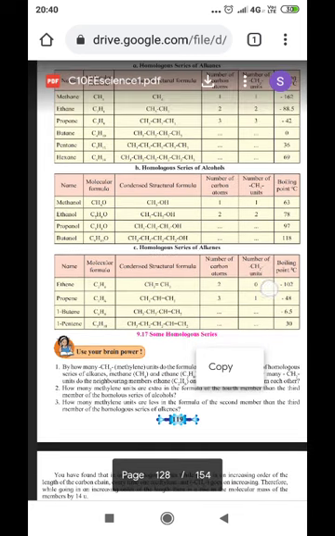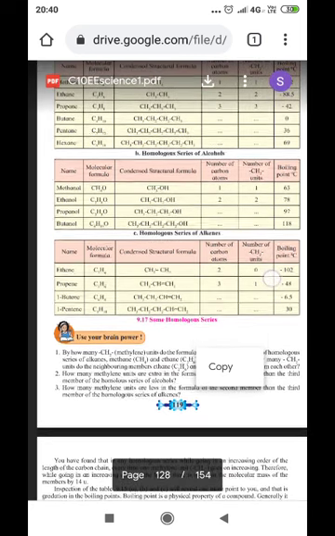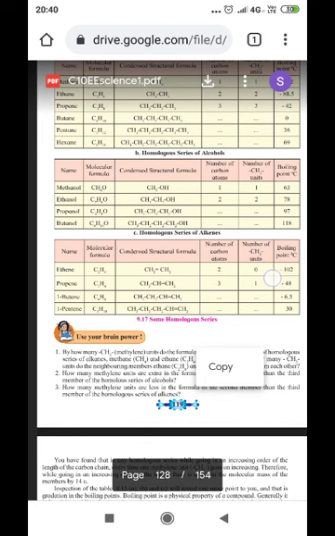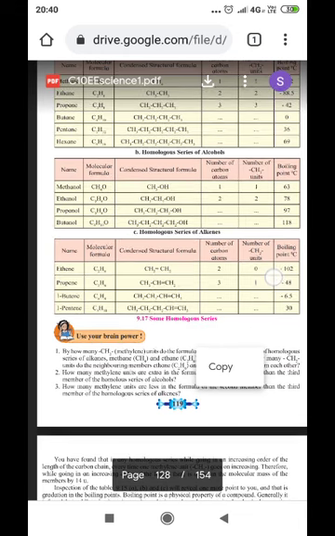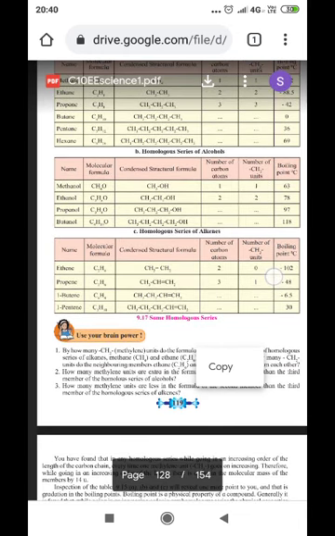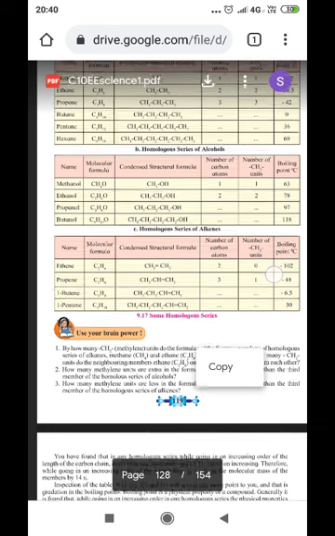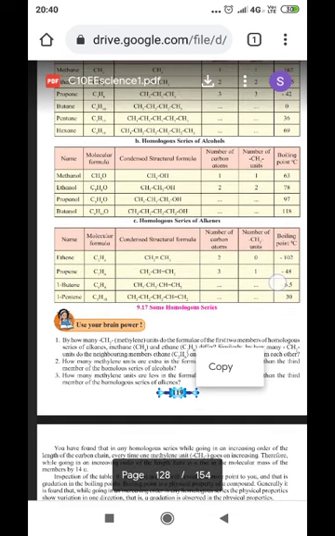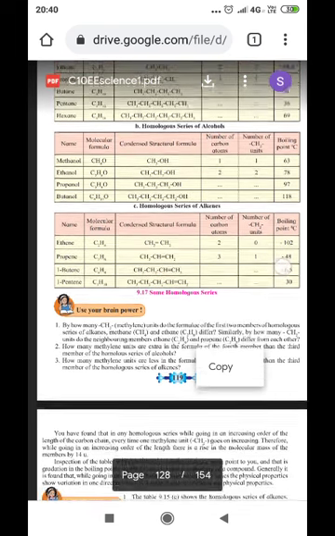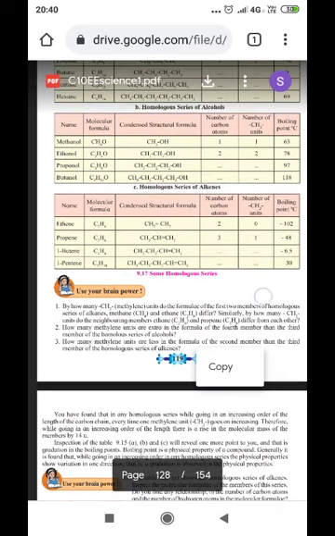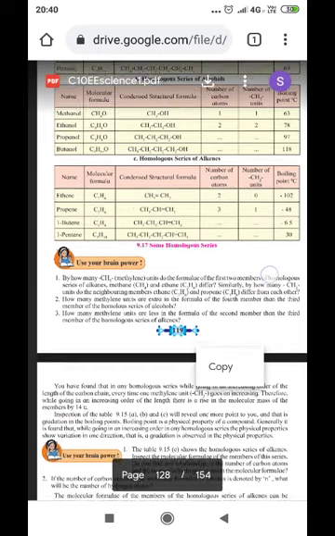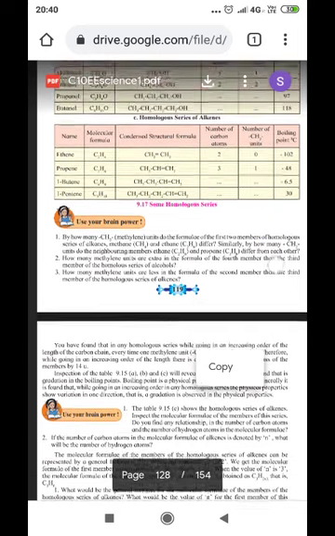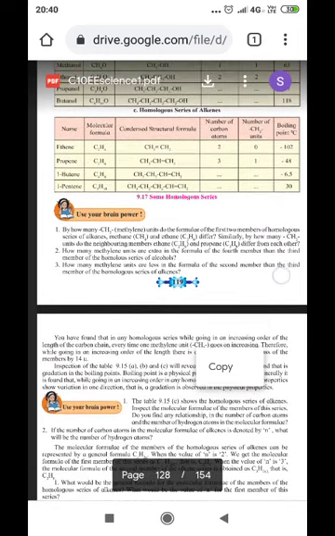For the homologous series of alcohols, the OH group is there, and the number of carbon atoms is 1, 2, 3, 4, and the number of CH2 units, that also you can see here, 4 CH2 units are there. And as the number of carbon atoms is increasing, the boiling point is also increasing sequentially. In the same way, the homologous series of alkenes. Now you can do it on your own without explanation.